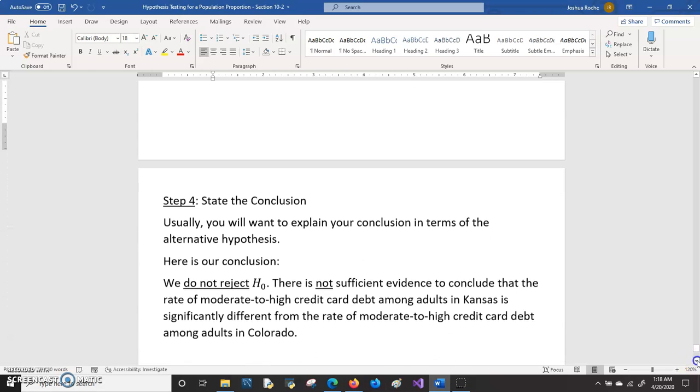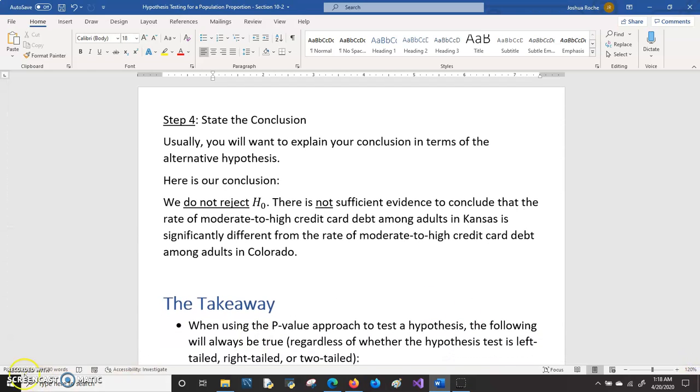So step 4 is to state the conclusion. Our conclusion is that we do not reject the null hypothesis, and that means that there is not sufficient evidence to conclude that the rate of moderate to high credit card debt among adults in Kansas is significantly different from the rate of moderate to high credit card debt among adults in Colorado.